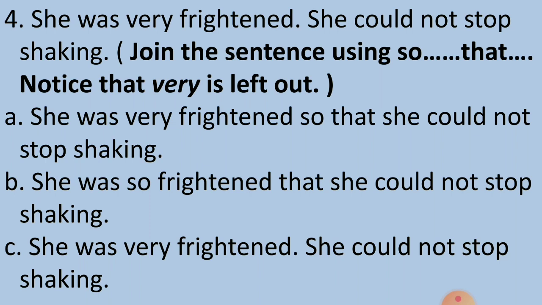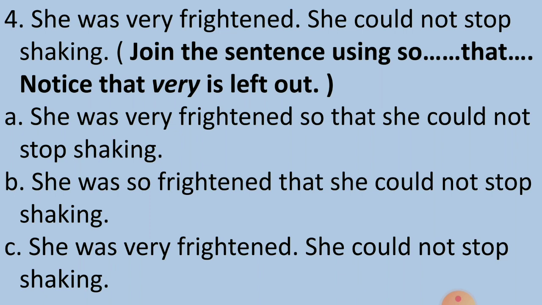She was very frightened. First sentence, she could not stop shaking. This is the second sentence. Now we have to join these two sentences and we have to remove very also. So how have we done it? Let's see. Option A, she was very frightened so that she could not stop shaking. No, option A cannot be the answer because very is already there.